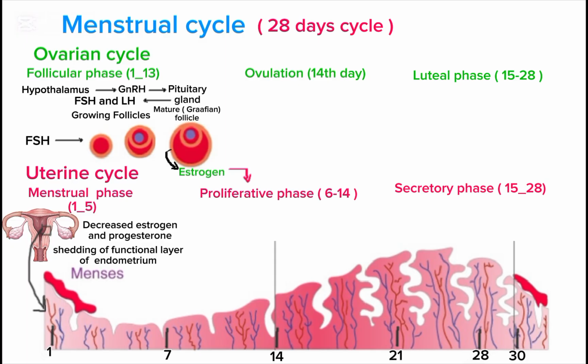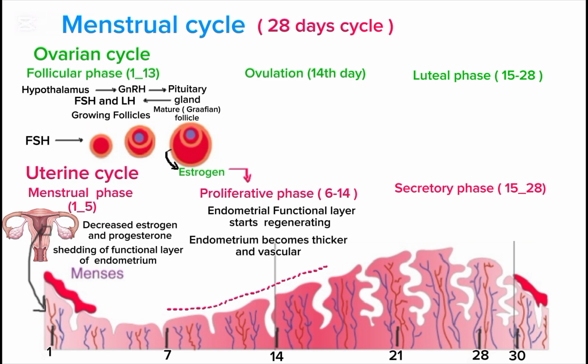Under the influence of the estrogen hormone during the proliferative phase, the innermost lining of the endometrium that has been shed during the menstrual cycle starts regenerating. The endometrium becomes thicker and rich in blood supply, and uterine mucus secreting glands begin to grow. So during the follicular phase, the mature follicle secretes estrogen hormone, and this estrogen hormone stimulates the proliferative phase of the uterine cycle. This shows the exact relationship between the follicular phase of the ovarian cycle and the proliferative phase of the uterine cycle.